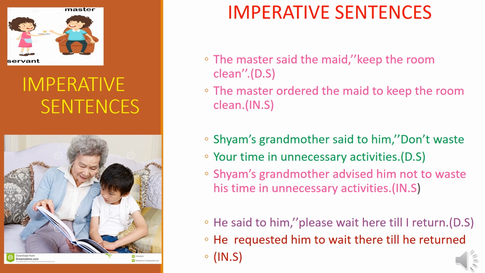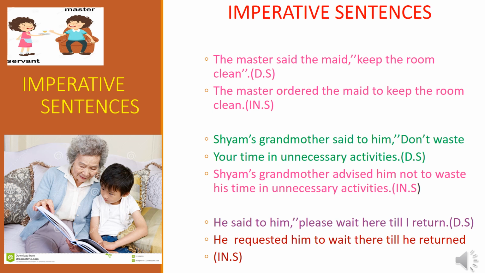Third example: he said to him, "Please wait here till I return." See the sentence, please stay. Please means you have to use requested after the subject. You have to remove the please. After the subject, you have to use requested. Now we are going to change it into indirect speech.